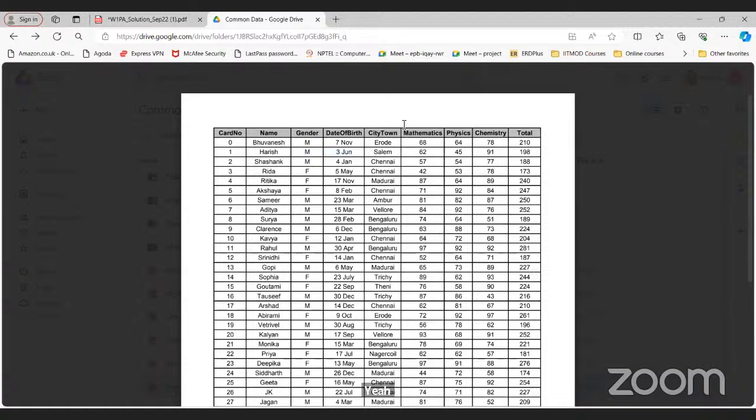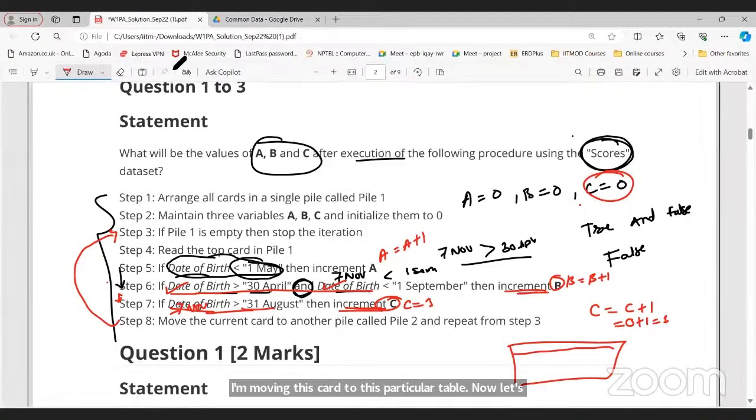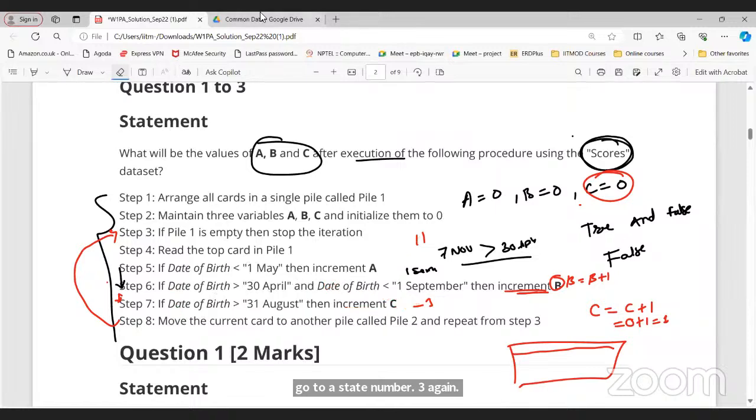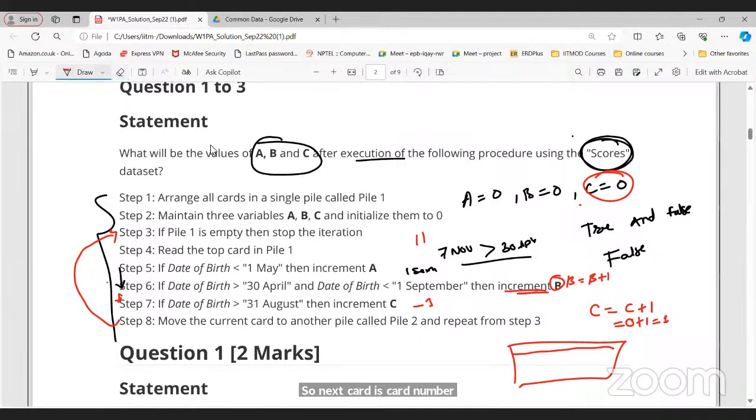Okay. Now here the date of birth is 3rd of June. Now again, we need to do the same process, whatever we have done. Now 3rd of June is greater than or less than 1st of May? 3rd of June is less than 1st of May. Is it true? No. So we'll not do.